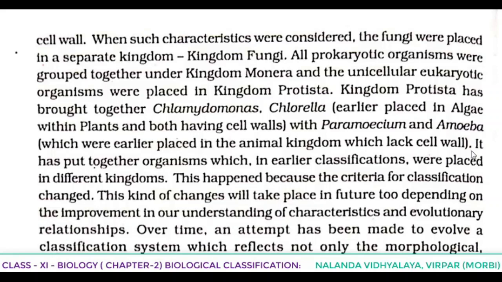So kingdom Monera has all prokaryotic organisms. Kingdom Protista has all unicellular eukaryotic organisms placed in it. Then we can see here, it has put together organisms which in earlier classifications were placed in different kingdoms. This happened because the criteria for classification changed. The earliest classification was based only on morphological characteristics.